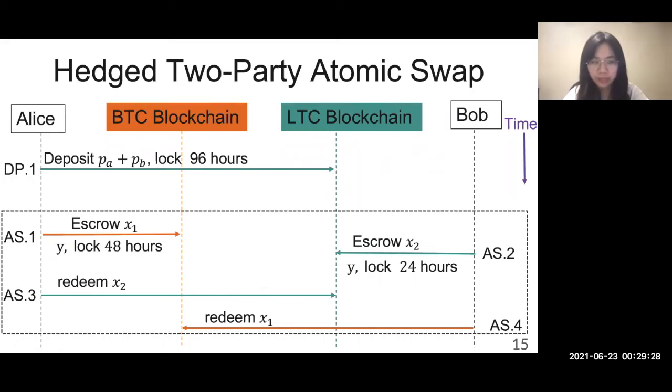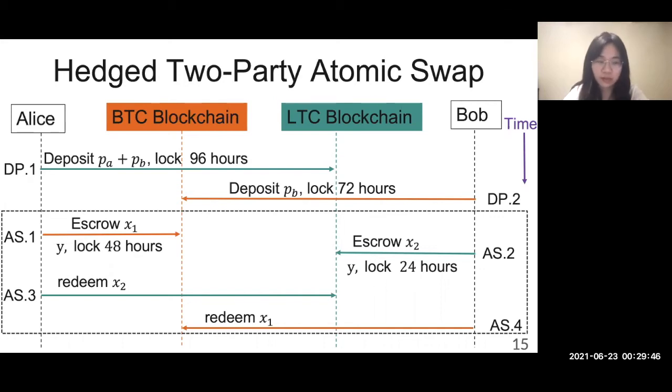Similarly, after seeing Alice's premium, Bob deposits premium on the Bitcoin blockchain, which looks at Alice's escrow. If Alice's escrow is refunded, the premium is paid to Alice. Otherwise, it is refunded to Bob.